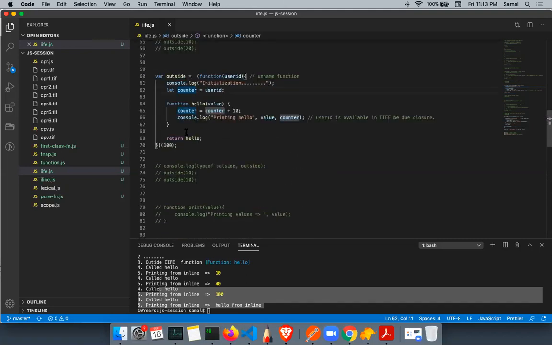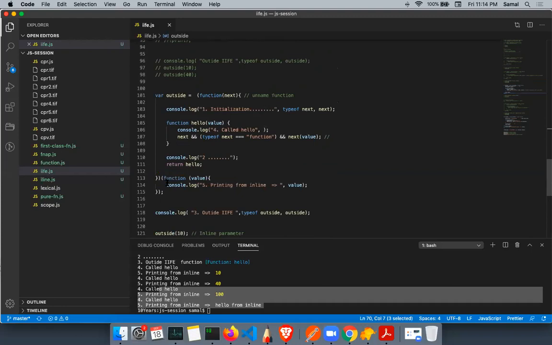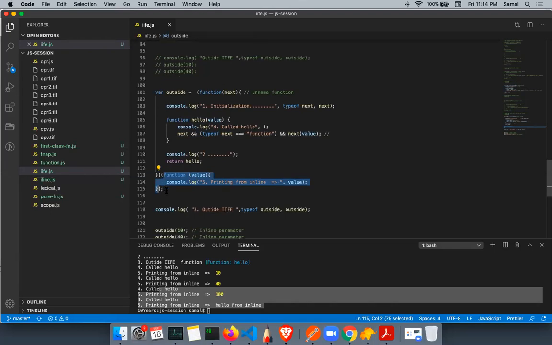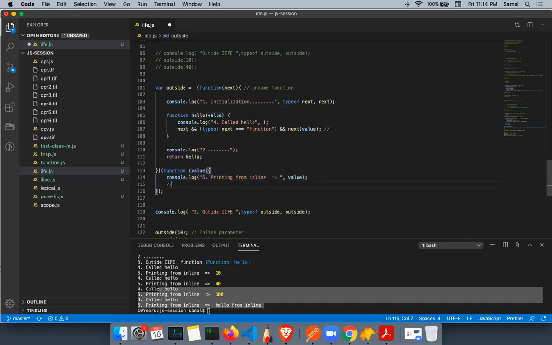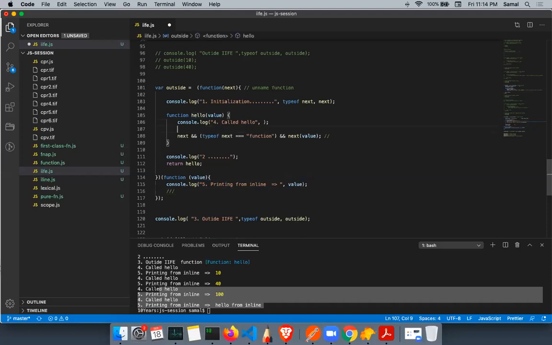No, here I'm passing a variable. Here I'm passing a function. That means whenever this function hello is called, I want to also call this function. So I'm passing a value or a function here, and both functions will get executed. When I call hello, it will also execute this, right? So this is where, let's say in hello you are doing some kind of operation, and you want to print something, the final output. Then you will call this inline function.